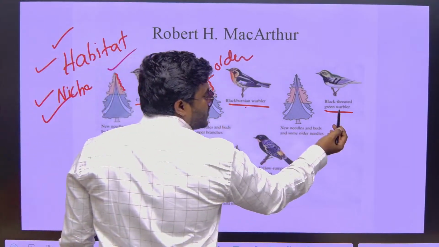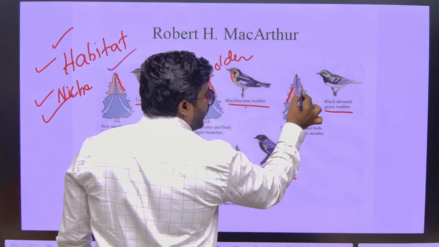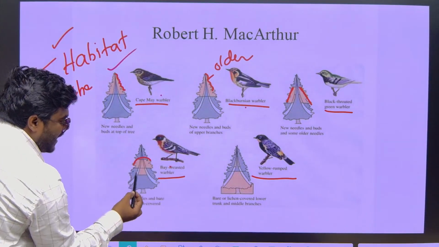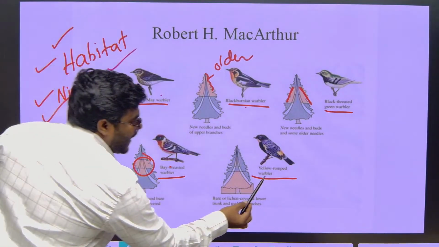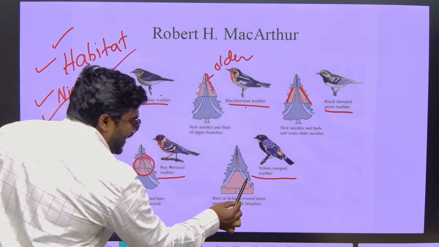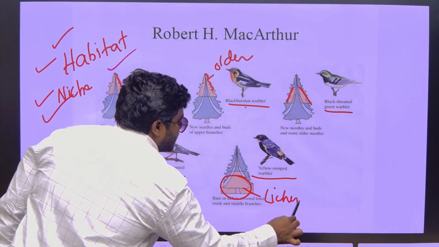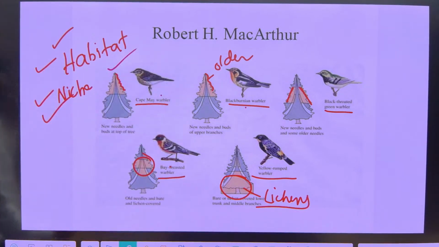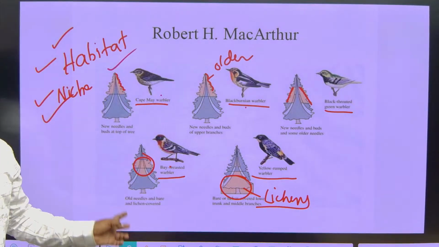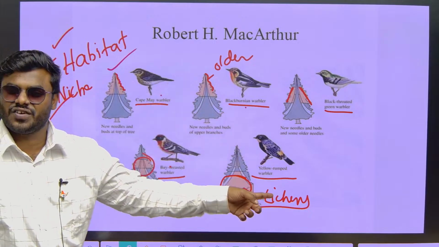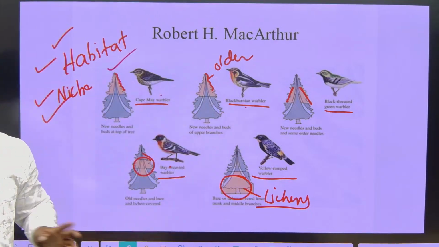And this black-throated warbler only lives on the sides. The bay-breasted warbler lives in the middle, whereas the yellow-rumped warbler lives exclusively down below, wherever the lichens are present. So what is the point? All the 5 birds are living in the same plant, but they are splitting the resources in such a way that they never ever get into competition.